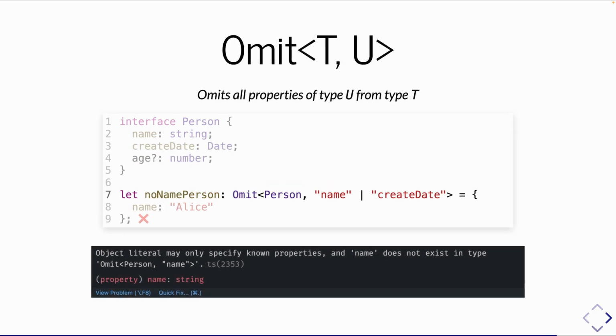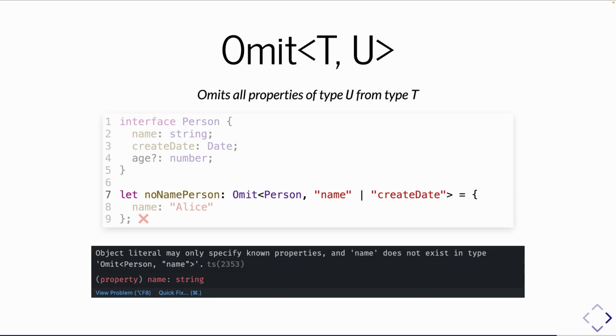Next, we have Omit T and U. Omit type T and type U. It omits all properties of type U from type T. That's kind of a mouthful, so let's look at the example. On line 7, we omit from type Person the properties name or create date. So that's a union of all of the property names that we want to strip off, kind of like keyof.